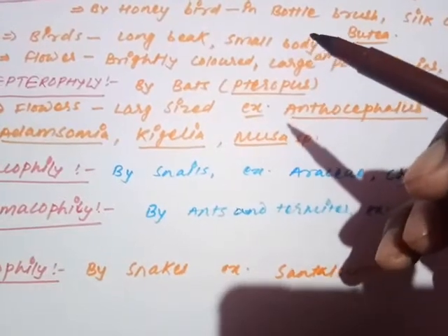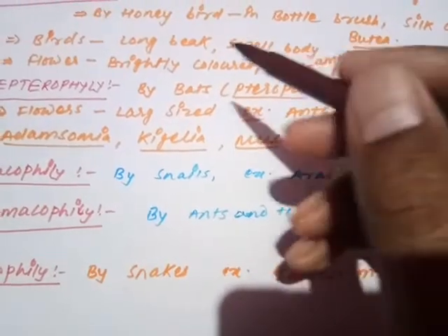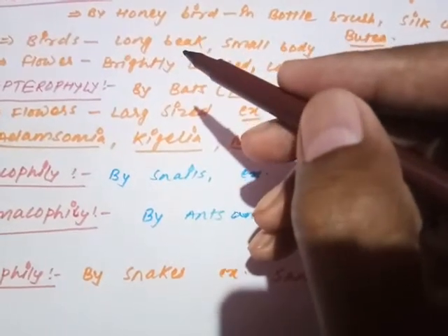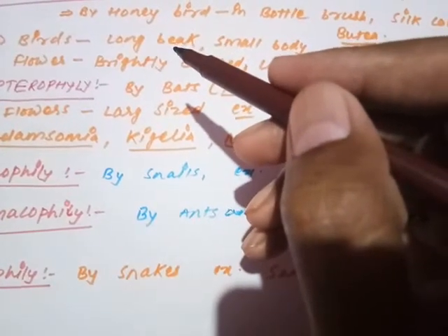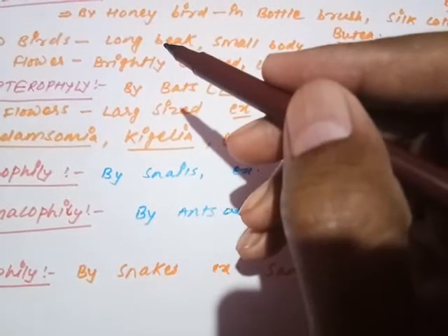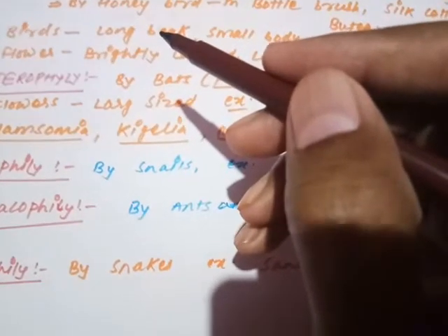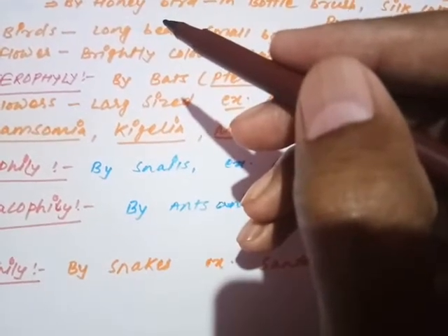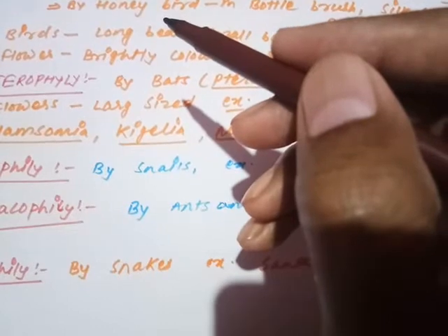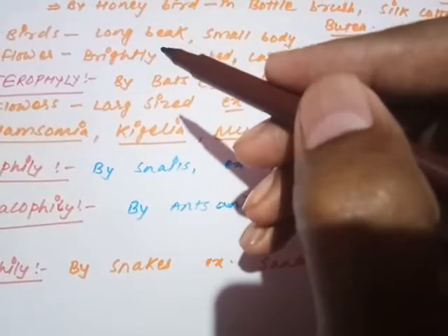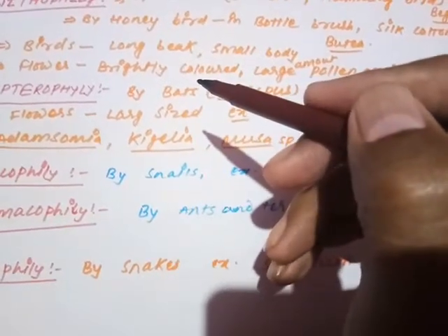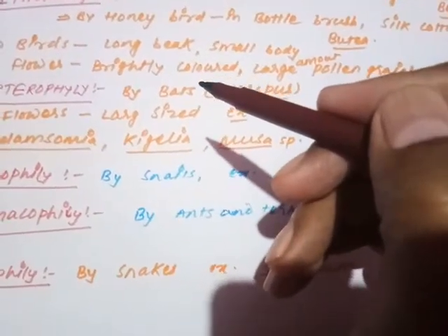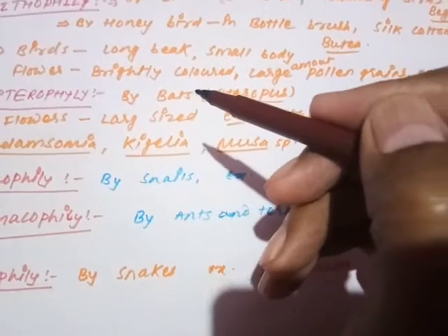Long beak means the pollination will occur with the help of the beak, not by the feathers or the body. So the pollinating agency in the bird is the long beak. And remember, the bird is neither going to sit on the flower surface nor on the shoots where it is attached to the main plant. It is only hovering around the flower. At the time of collecting nectar, it enters only the long beak inside the nectaries, and in due course of time the pollen grains are loaded over the beak.